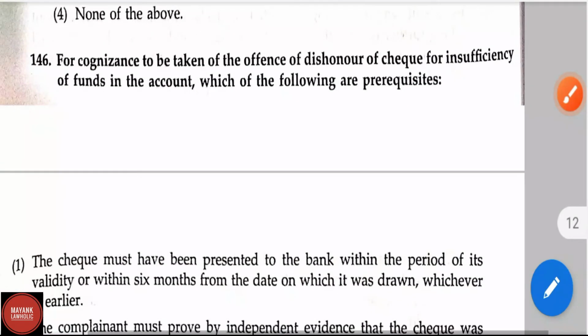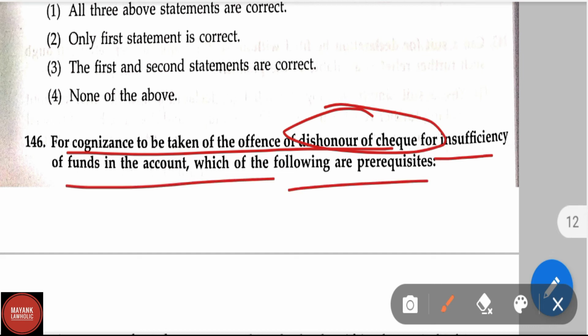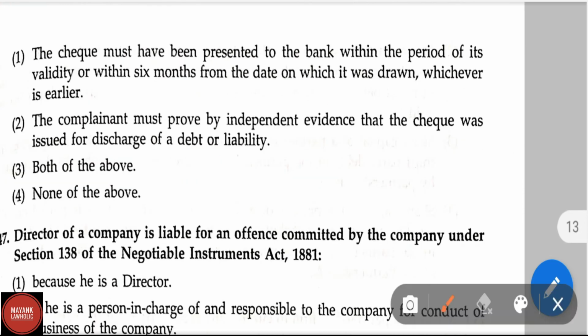Now let us move on to question number 146. For cognizance to be taken on the offence of dishonor of check for insufficiency of funds in the account, which of the following are prerequisites? The check must have been presented to the bank within the period of its validity or within 6 months from the date on which it was drawn, whichever is earlier. This statement is the correct statement.